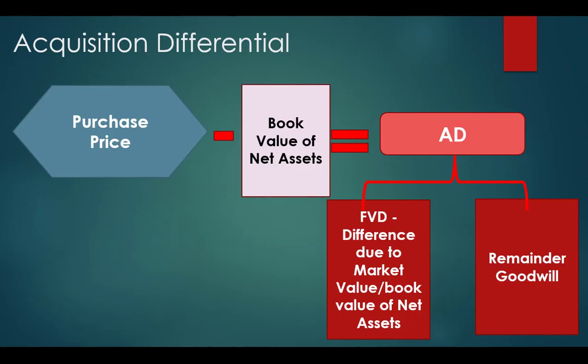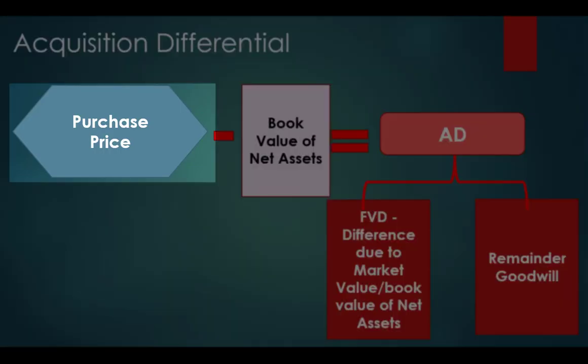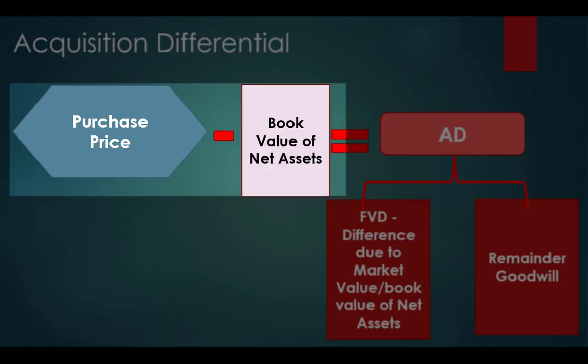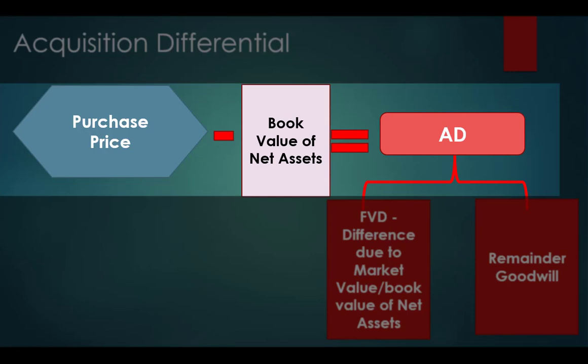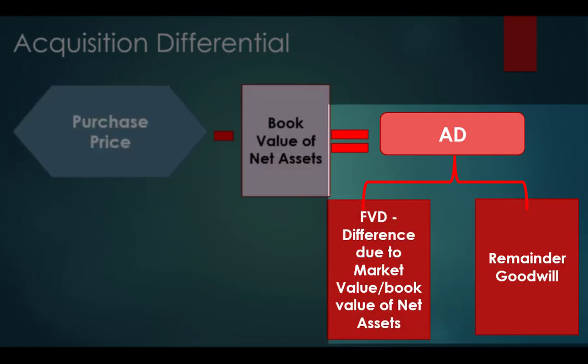So here it is in a diagram format. We've got our purchase price less the book value of our net assets being our acquisition differential. Our acquisition differential can then be split into 2 different categories: the fair value difference and the goodwill. And so that is what we need to account for.